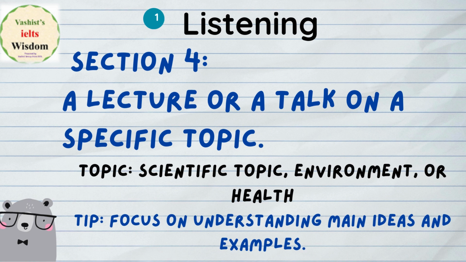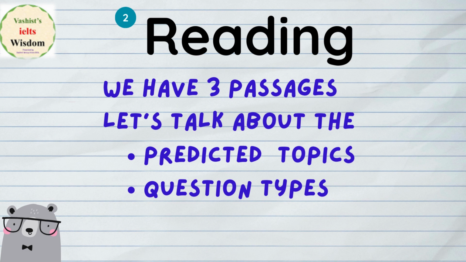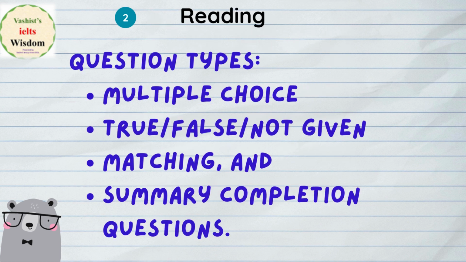Okay, so moving forward to the reading side. In reading, we have three passages. All right, so let's talk about all three passages. Here we will talk about both the predicted topics and the question types. First thing is the passages, right? We have three passages and then predicted topics. So first we talk about the question types. You can expect multiple choice questions, true false not given, matching, and summary completion, right? So these are the important things you can expect in this upcoming 20th April IELTS exam.